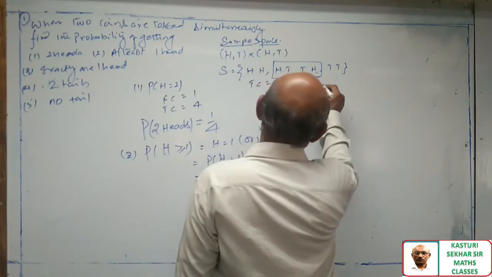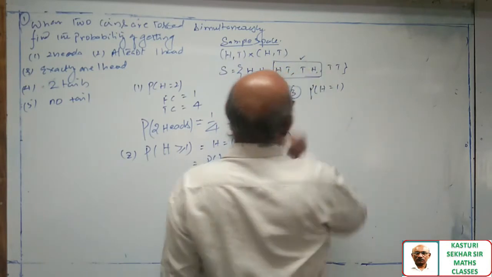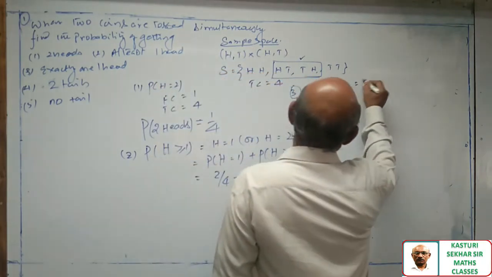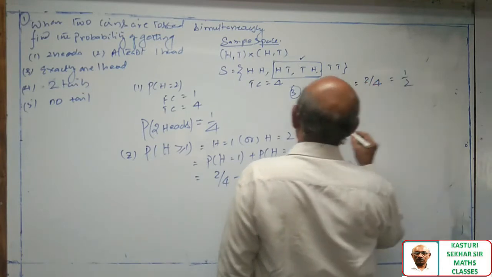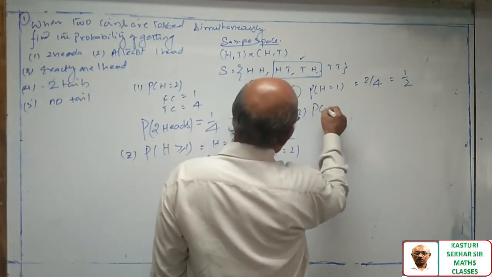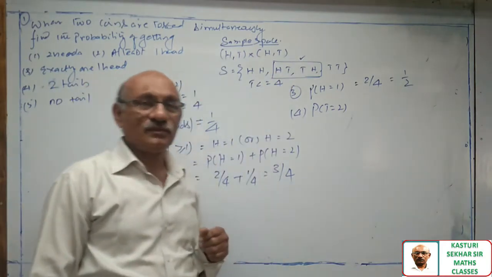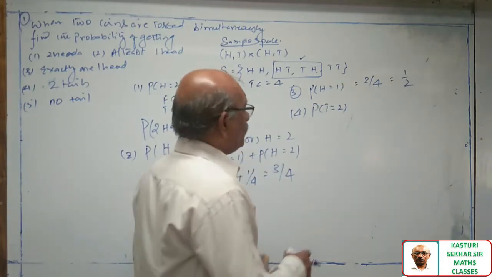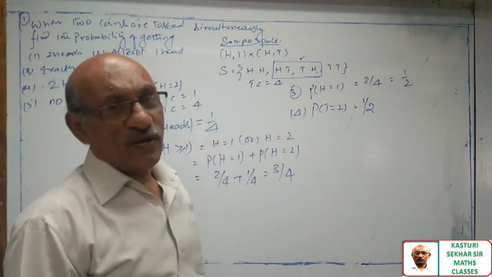Third question, probability of head is equal to 1. Exactly one head. There are only 2 cases which are supporting for one head. So 2 by 4. This is 1 by 2. Question number 4, 2 tails. Probability of tail is equal to 2. Look at the sample space. In sample space, how many cases are supporting for 2 tails? There is only one case. Numerator is 1, denominator is 4.